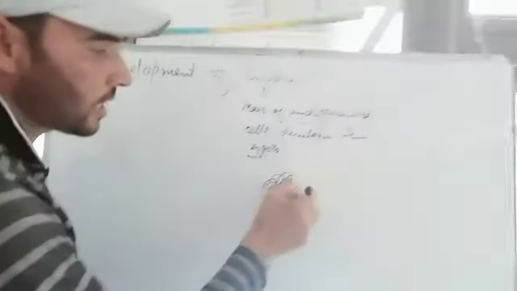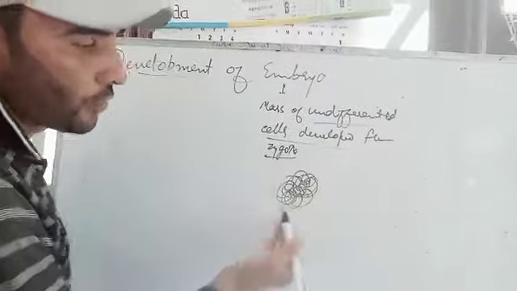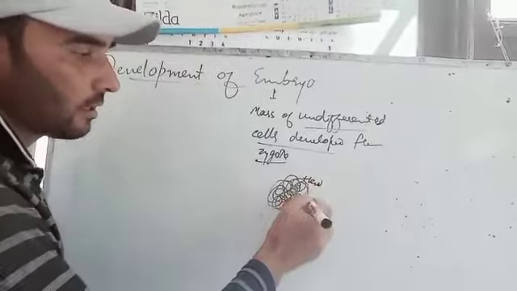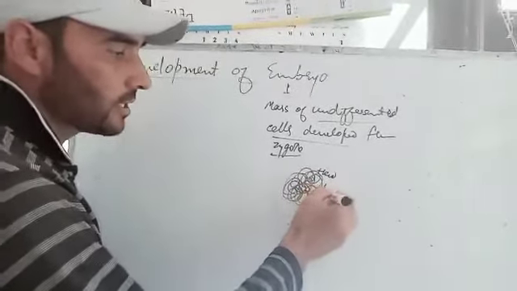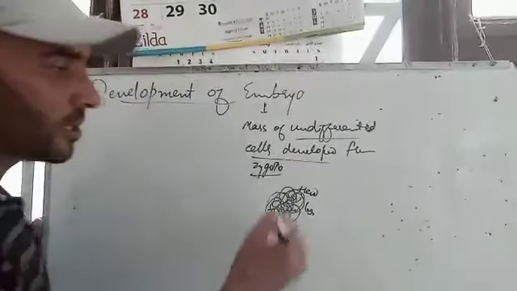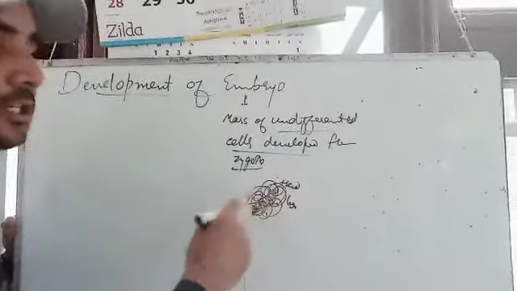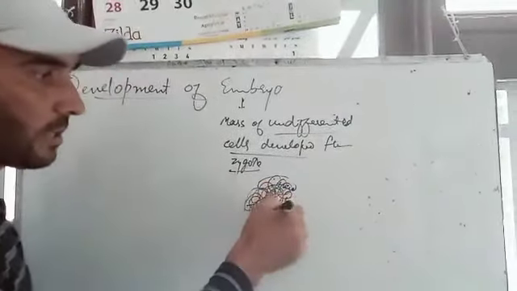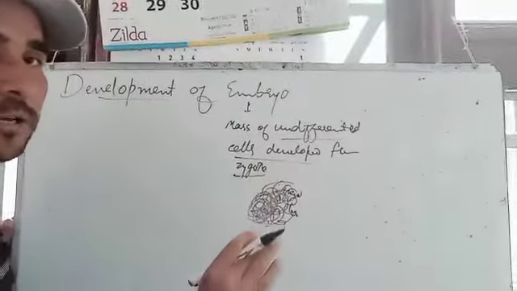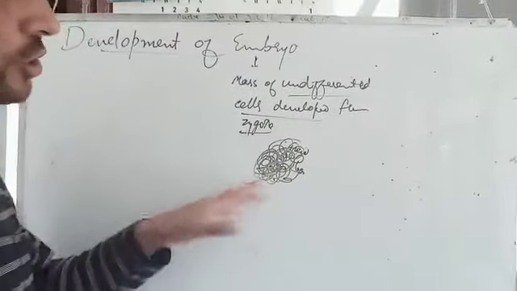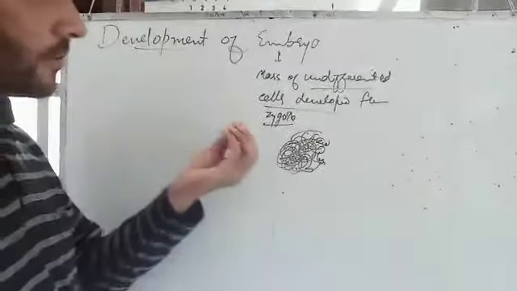If this is the mass of cells, like this, we don't know from which part or from where head is present, legs are present, or some other things. That is known as undifferentiated. If you can differentiate head, legs, body, then it is known as differentiated. Embryo is the undifferentiated mass of cells. That means it is that stage of a developing individual in which you cannot differentiate different body parts. That is known as embryo.